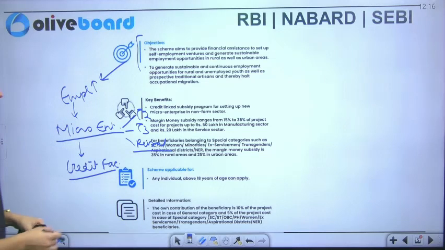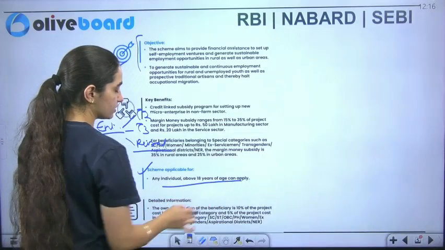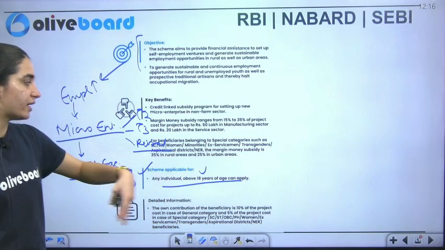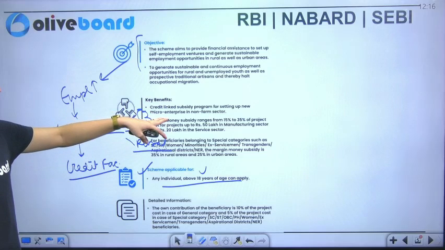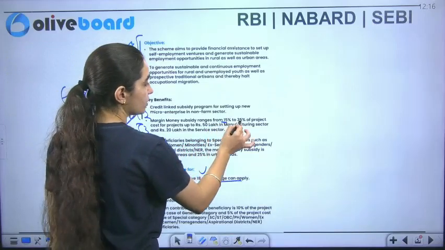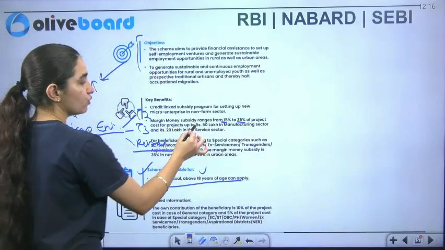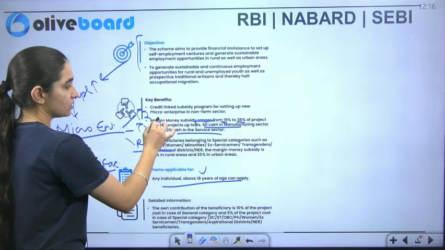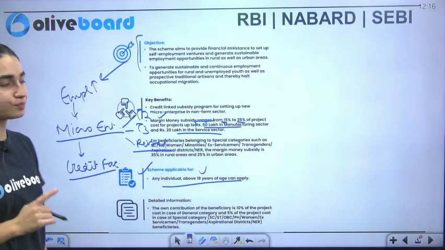Along with that, if I talk about the eligibility criteria, I've told you about this, how it is applicable. Any individual who is enrolled in it has to be above 18 years. Along with that, we have this credit linked subsidy. I told you here only. The margin money subsidy ranges from 15 to 35% of the project cost, up to 50 lakh in manufacturing and 20 lakh in services. This is the margin money subsidy which is provided.